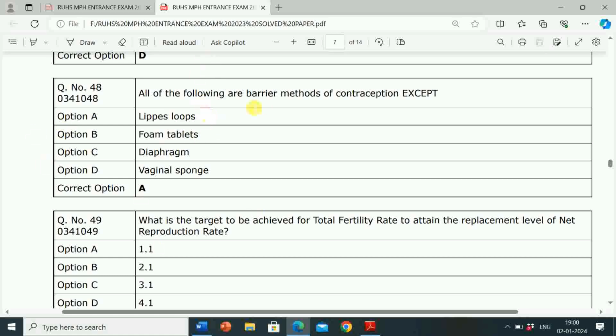So the question is, all of the following are barrier methods of contraception except. Correct answer is Lippes loop. So Lippes loop is not a barrier method of contraception. And options B, C and D, that is foam tablets, diaphragm, vaginal sponge, are the barrier methods of contraception.